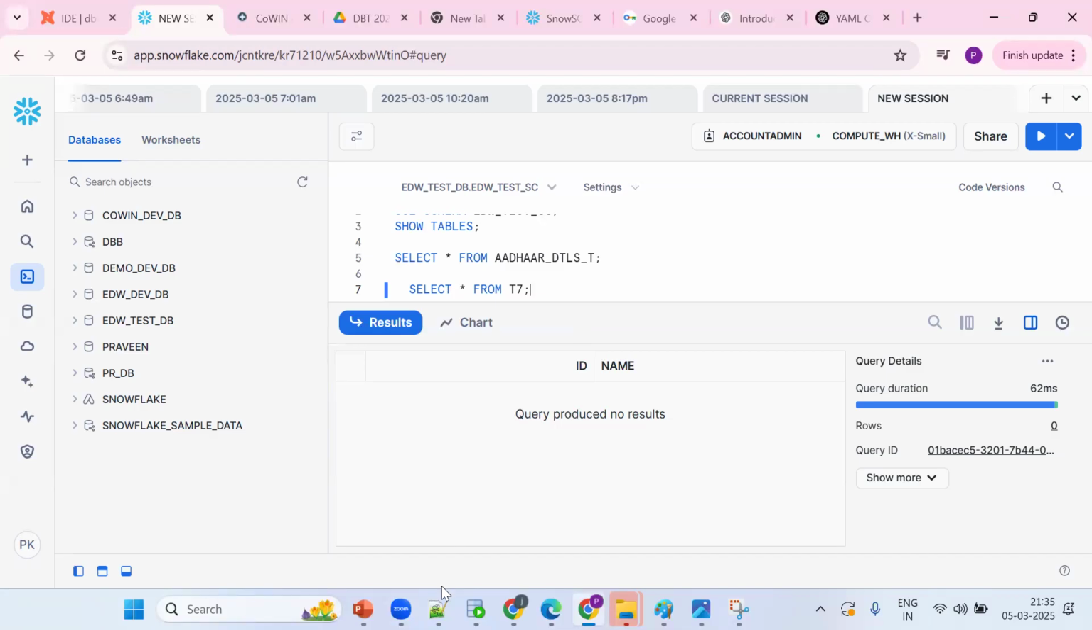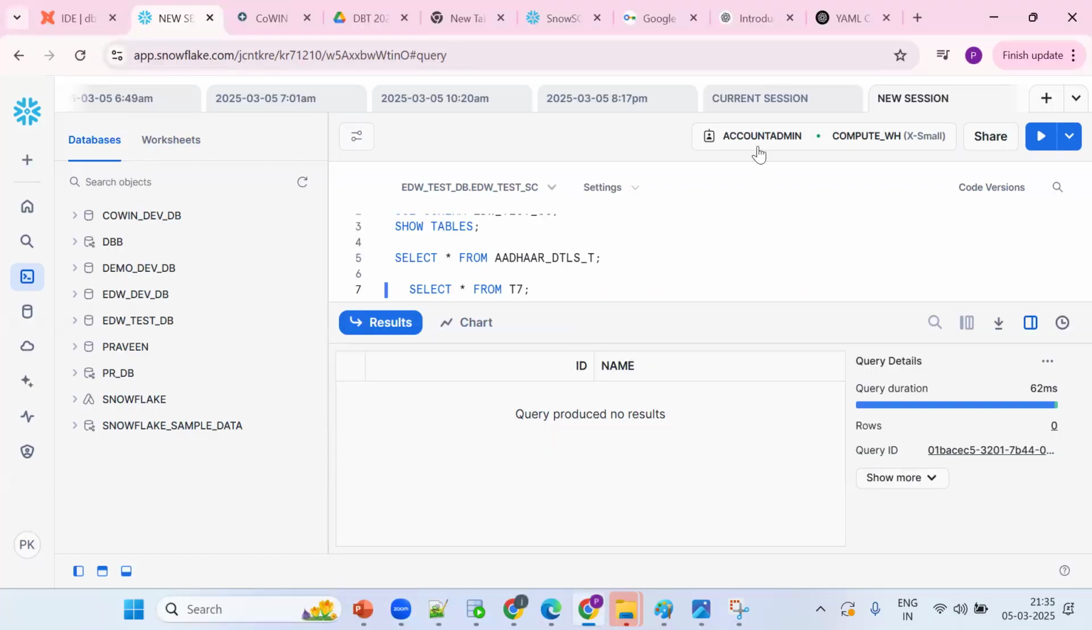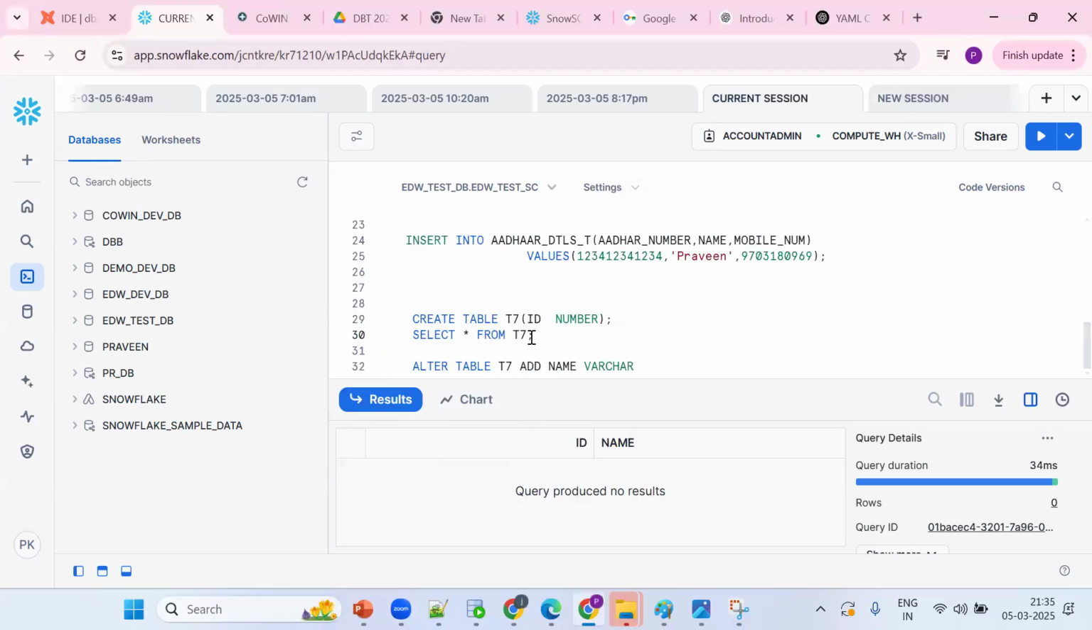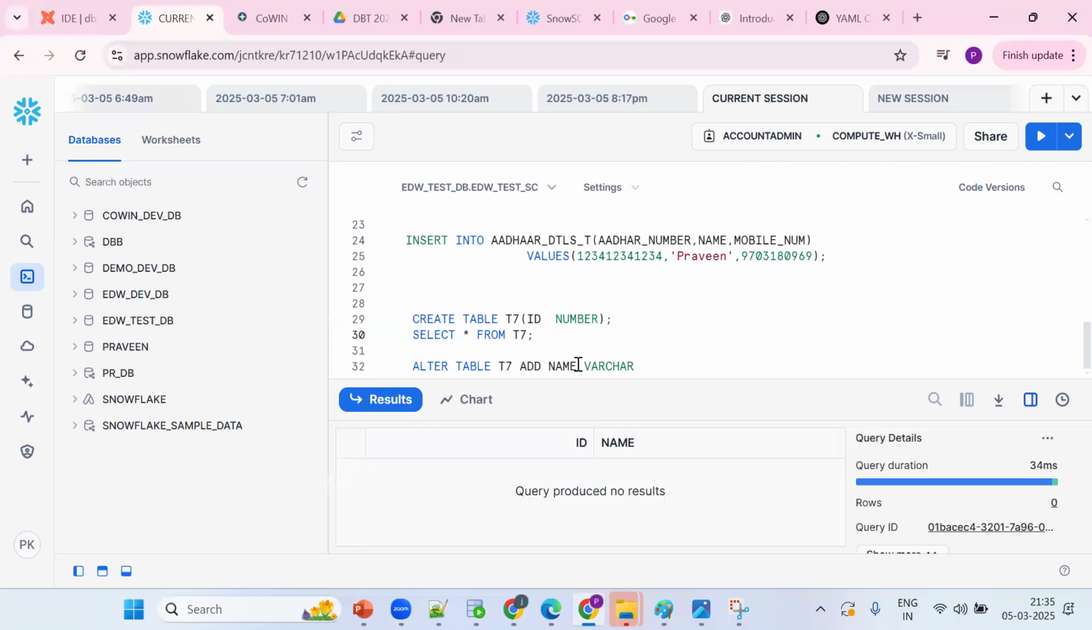That's what we discussed now. So DDLs are automatically committed. Nothing but what? Whenever I make any changes to the table definition, the changes will automatically get reflected. One more time, let me add one more column, name one. Tell me now, see what happened. The new column is added here. Name one, it is added.